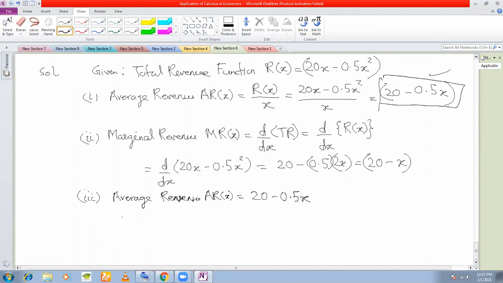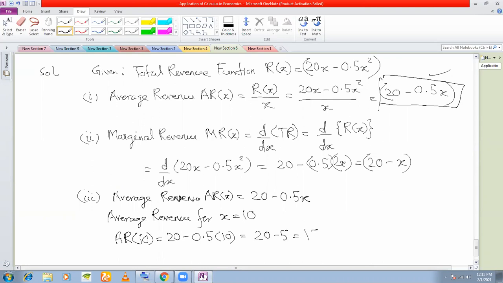So for 10 units of output, put x is equal to 10 in this expression: AR(10) is 20 minus 0.5 into 10, which is 20 minus 5, 15 is the average revenue.